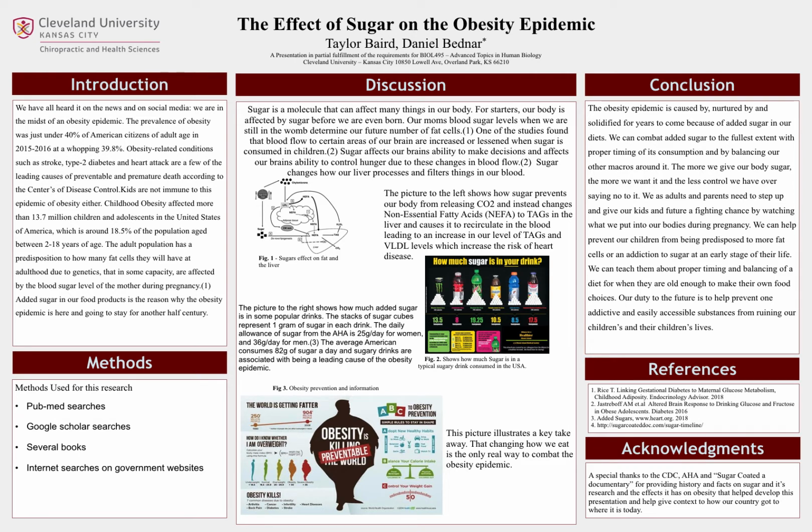So maybe Ansel Keys was onto something with his fat causes heart disease statement. I don't think that he knew that sugar actually increased the level of VLDLs in our bloodstream by preventing our liver from breaking down these non-essential fatty acids in our bloodstream that are released from our fat cells in response to lipoprotein lipase, or LPL.